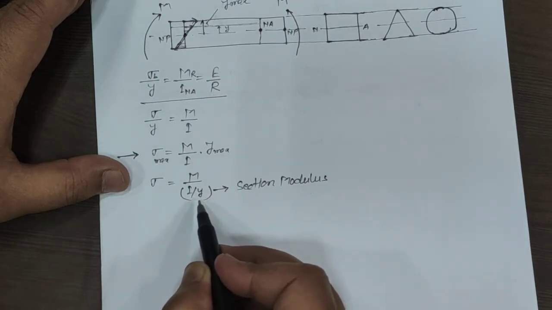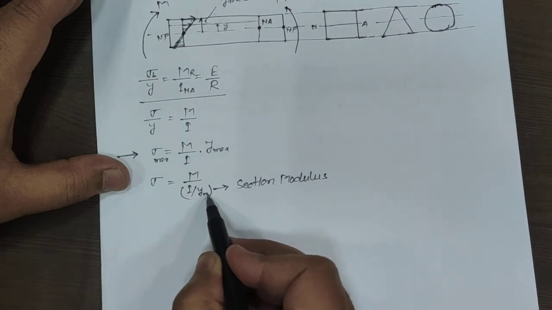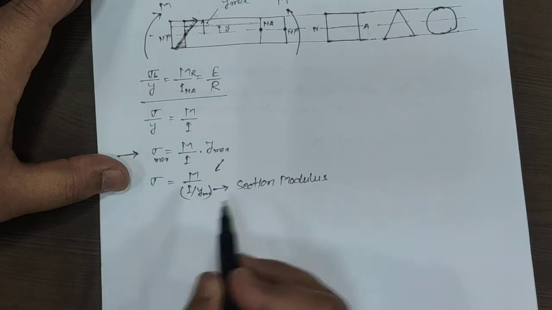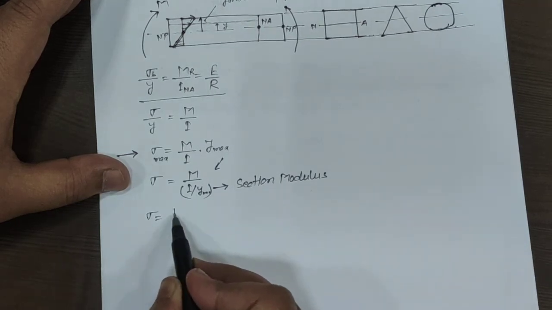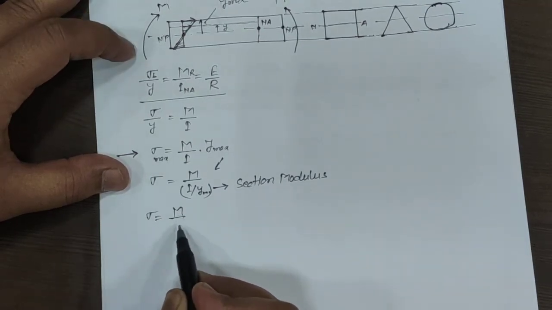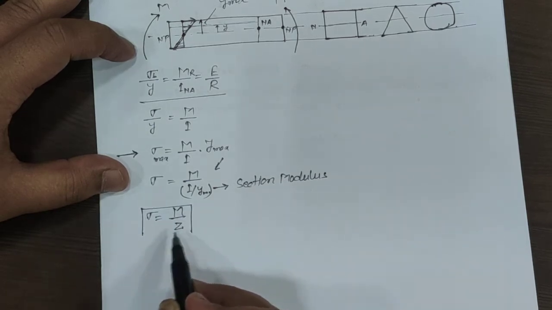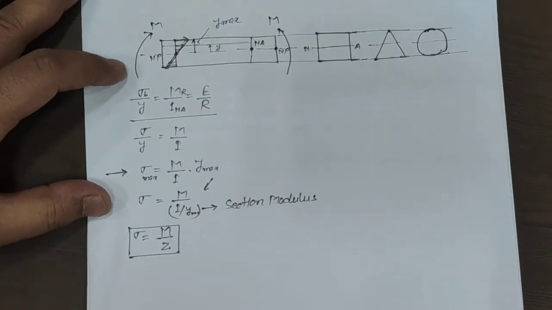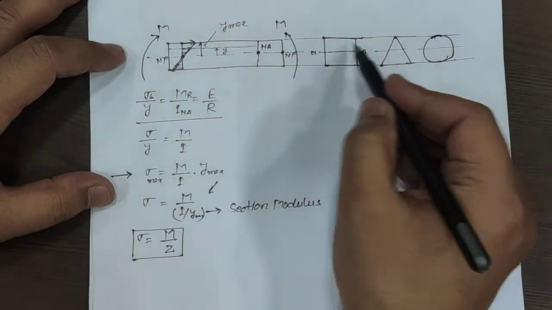I by y, we can say I by y maximum. I by y maximum is known as the section modulus, and this can also be represented by M upon Z. Now, how are we going to calculate the moment of inertia about the neutral axis?